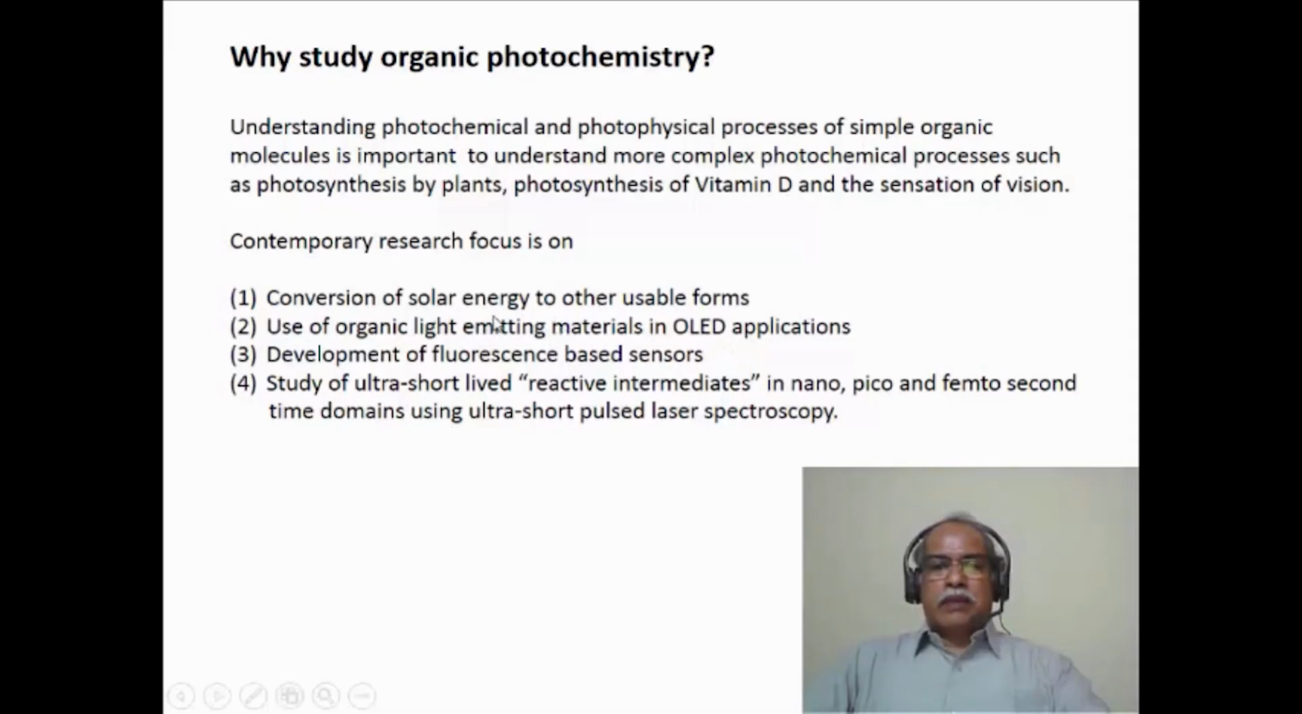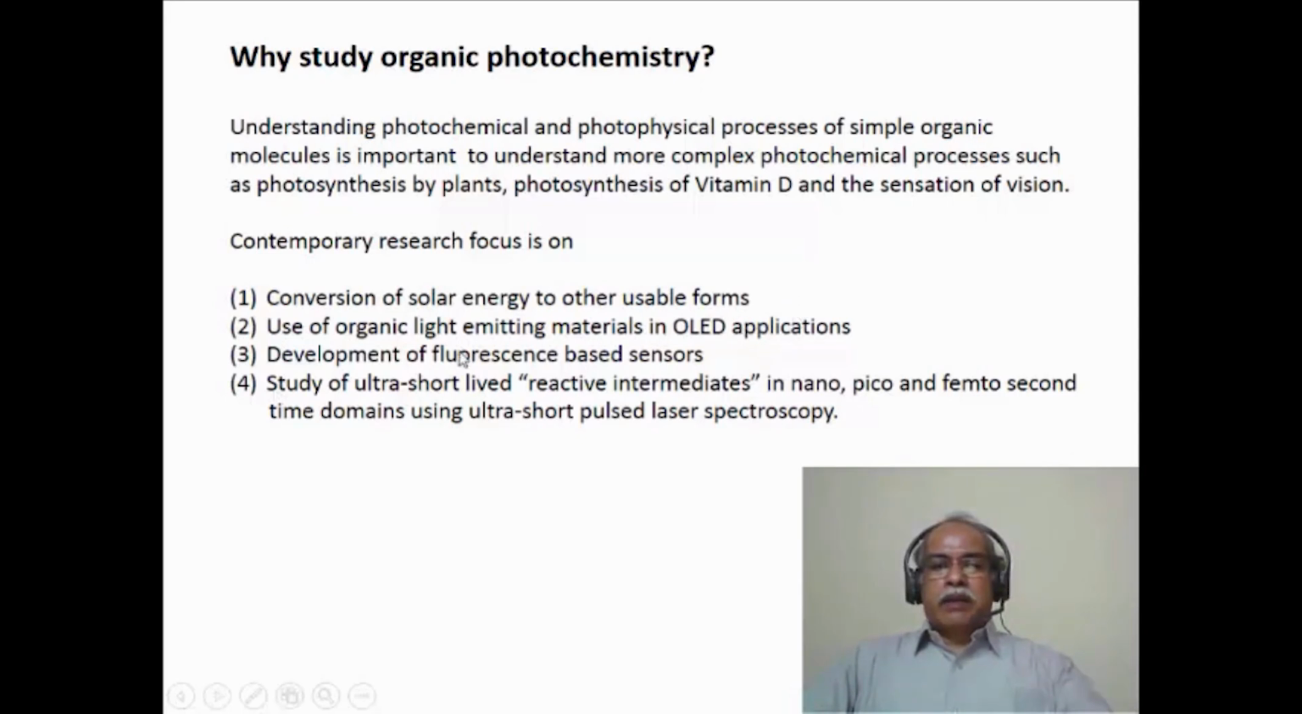If the same process can be simulated by applying electrical energy, then you have electroluminescence, which is responsible for the actual OLED application. So the basis or the fundamentals of the OLED application essentially originate from the photochemical research in certain laboratories.